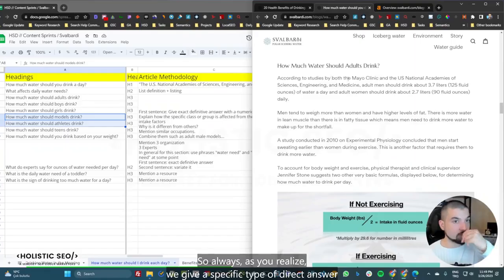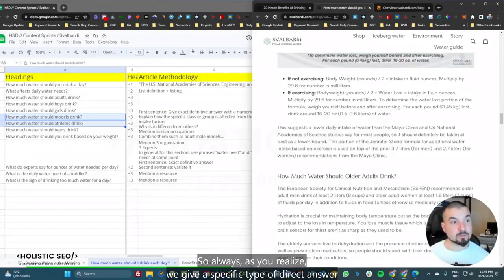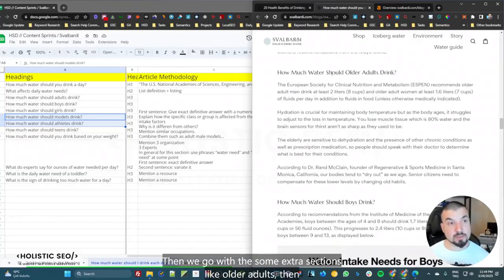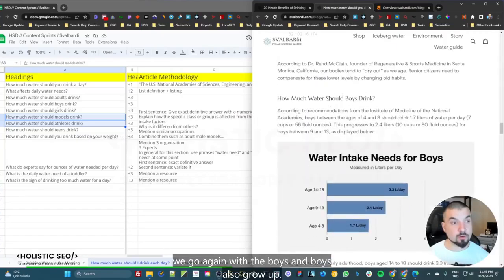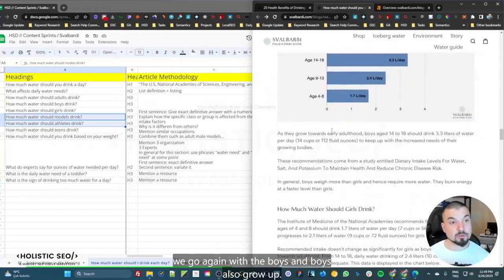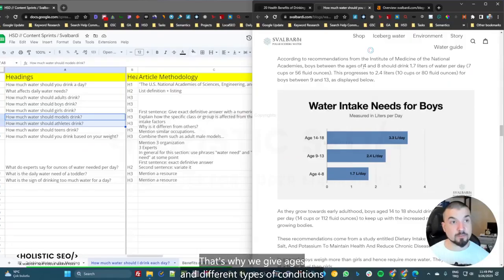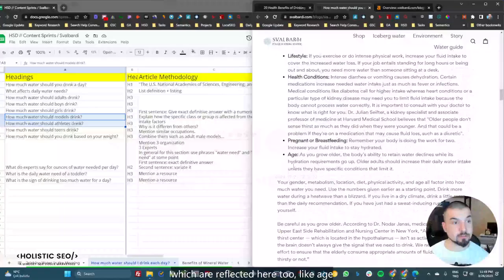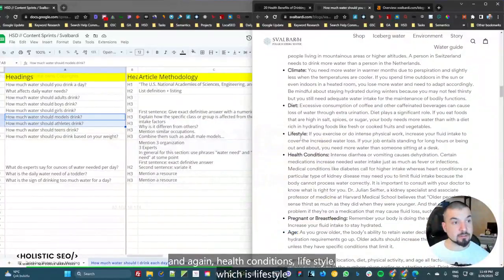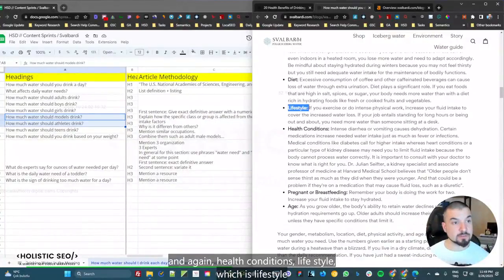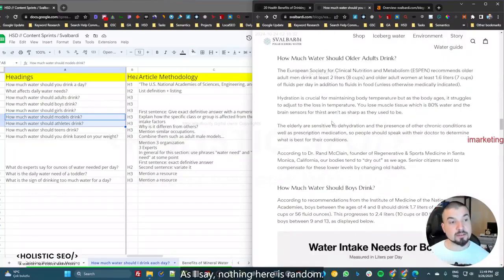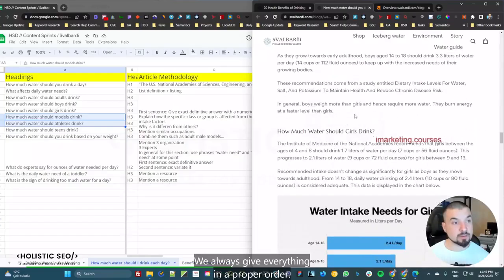So always, as you realize, we give a specific type of direct answer, and sometimes we give conditions like exercising or not exercising. Then we go with some extra sections like older adults. Then we go again with the boys, and boys also grow up. That's why we give ages and different types of conditions which are reflected here too, like age. And again, health conditions, lifestyle, which is lifestyle here. We have exercise, and one more time it is connected here too. As I say, nothing here is random. We always give everything in a proper order.